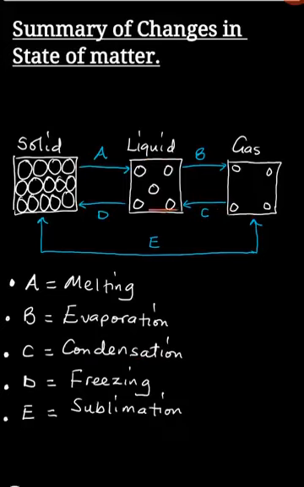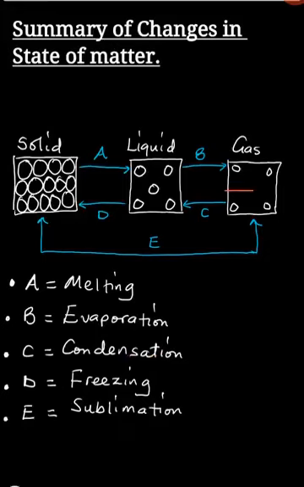Now, once you have your liquid back and then you cool it further, you are going to move from liquid going to a solid. Now, when matter changes state from liquid going to a solid, we call that freezing. So part D is freezing, whereas part C is condensation.